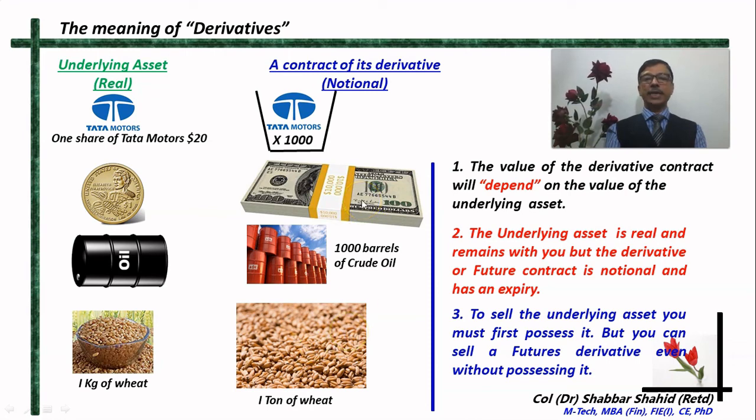For example, today if you feel that the price of Tata Motors share is going to go down in the days to come, and therefore the value of this basket is going to go down, in that case you can sell this basket today even without possessing it, and later when the value actually goes down, you can repurchase it at a lesser price and thus make a profit.